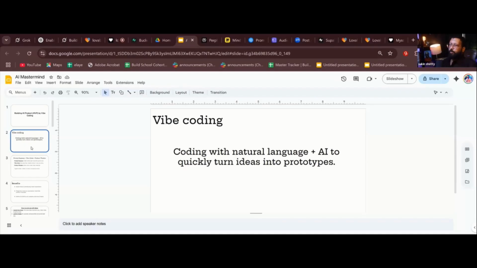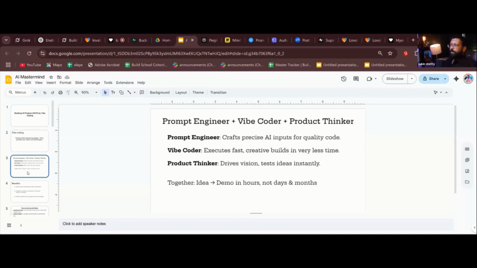Is it clear? It is a programming technique for AI, yes, but using natural language. I'm going to show you how I build a tech product, an AI product, using simple natural language. So what does vibe coding actually mean? I think Om spoke to you about prompt engineering. So prompt engineer plus vibe coder plus product thinker. That is the way all people are building products right now, non-tech people. You need to know about prompt engineering, you need to know how to vibe code, and you need to think about the product. So you need to become a product manager to build products.